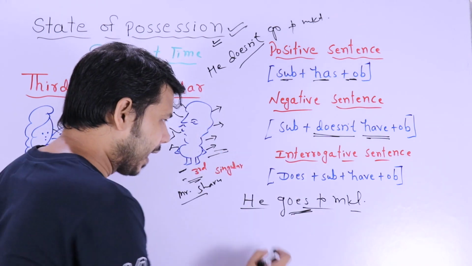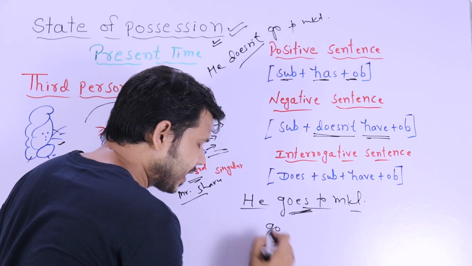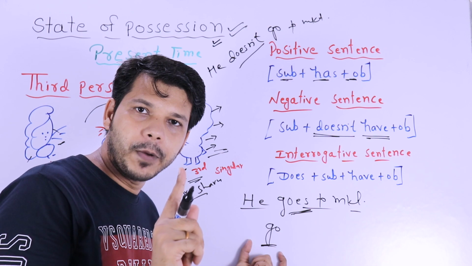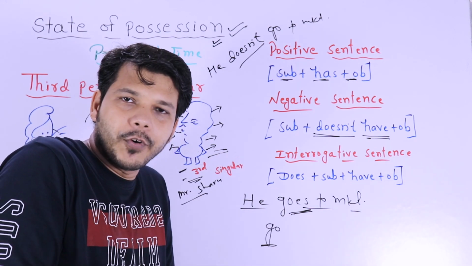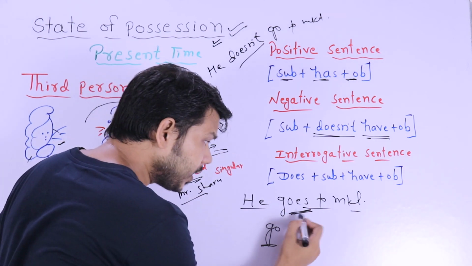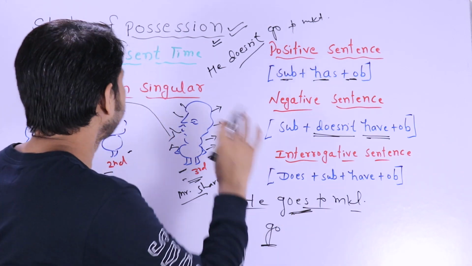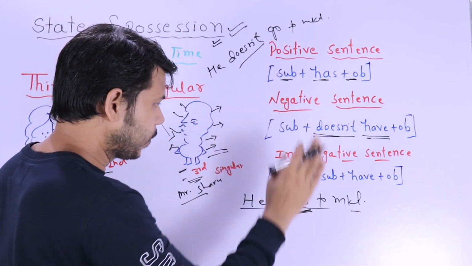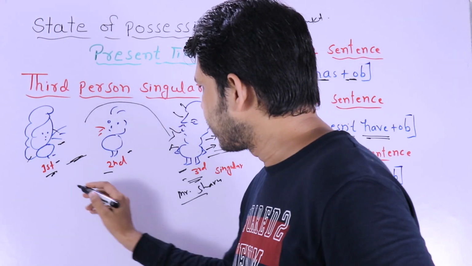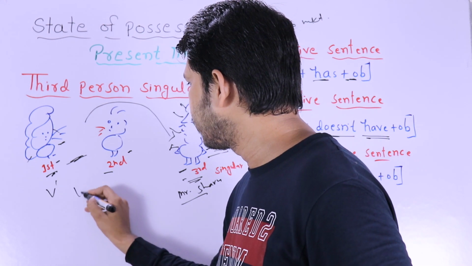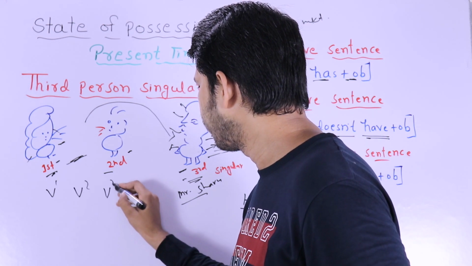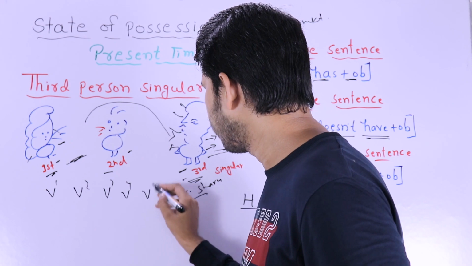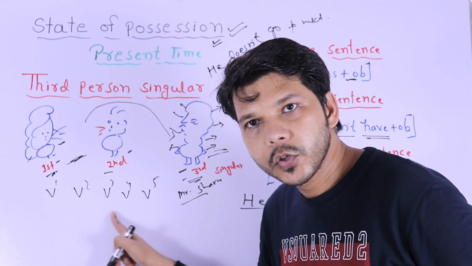It comes to reality. Reality is what? The main base form is what? Go. Go is the first form. Okay. So it comes to the first form. If I talk about the forms of verbs, I will have to teach here like this. Are you able to see here? Here. See guys. You know about V1, V2, V3, V4, V5. Are you able to see here?